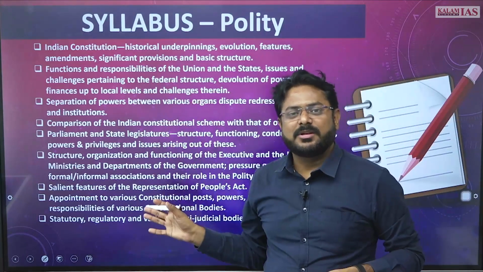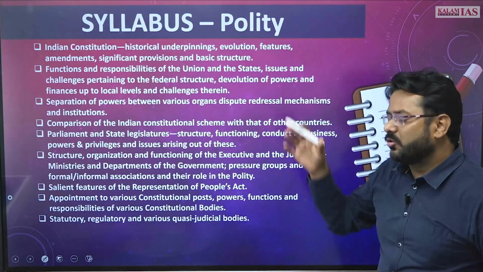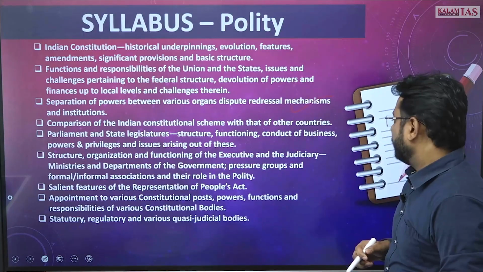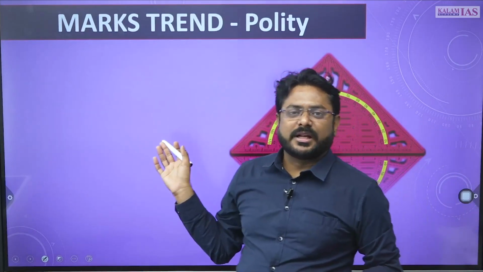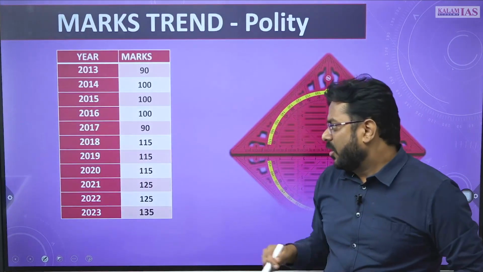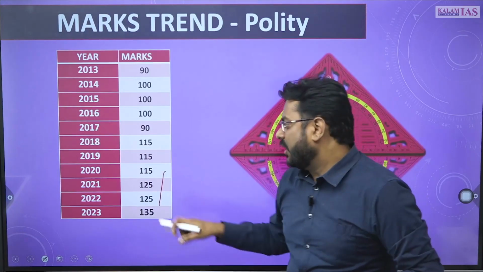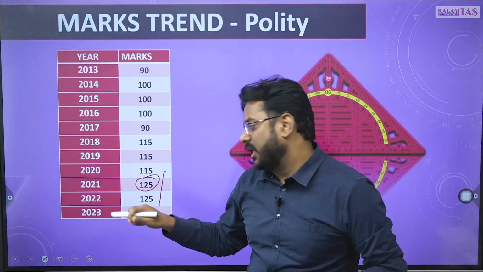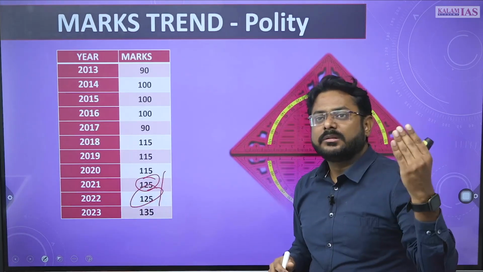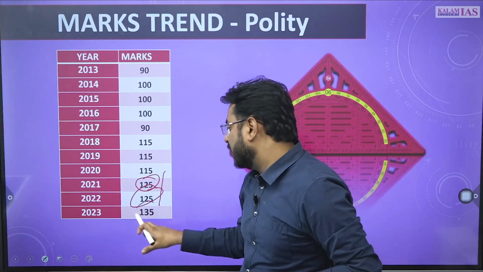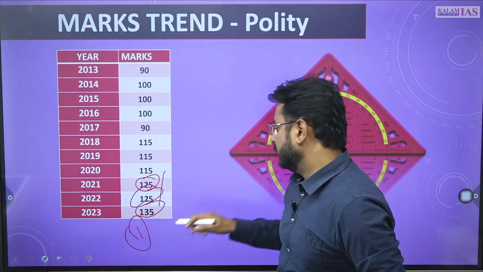ठीक है, so all of you must be familiar with the syllabus of this. This is the polity syllabus. If you are new to this preparation, please you can take a screenshot or you can go through this, right. If you see the trend in the polity section, then near about 125 marks question used to be asked. In 2021 125 marks question was there, in 2022 125 marks question was there, but this time the UPSC has asked 135 marks question and total 11 questions has been asked.